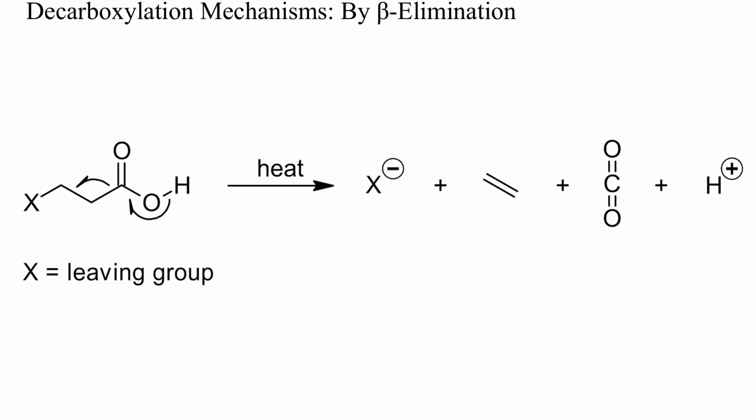Another mechanism is beta elimination of a leaving group, as sketched here. This can also occur if the leaving group is attached to a heteroatom, not to carbon. An example would be alpha amino acids with a leaving group at nitrogen.